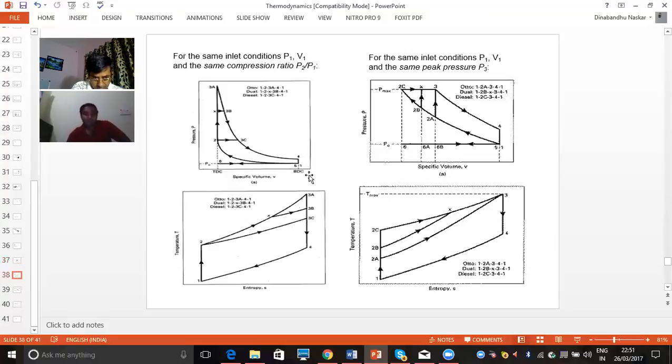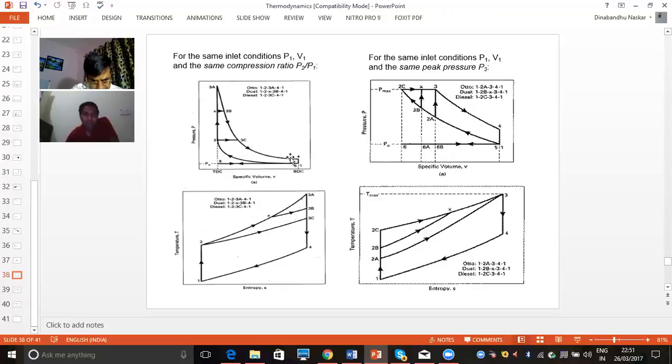In this diagram, this is the P1 V1 condition, meaning initial condition is the same. And compression ratio is what? Compression ratio is nothing but the ratio of P2 upon P1. So at this point, this is the P2 point here. These two points are P2, this is P1. So whatever pressure here and whatever pressure here, we can divide P2 by P1, it will give the compression ratio.